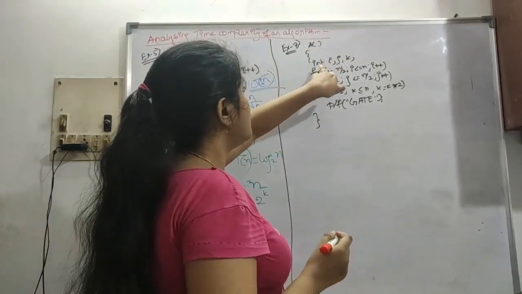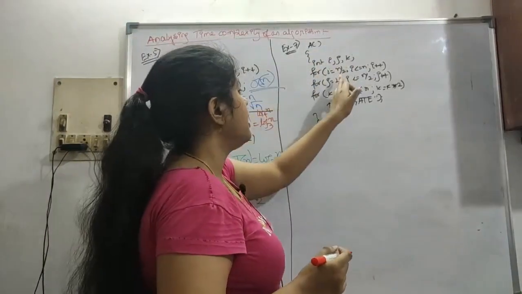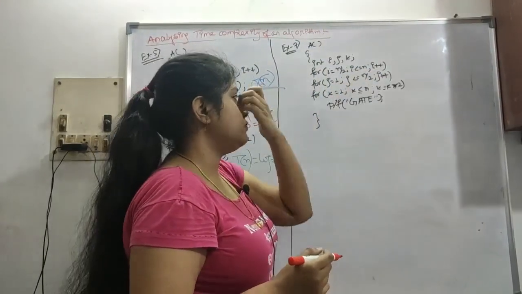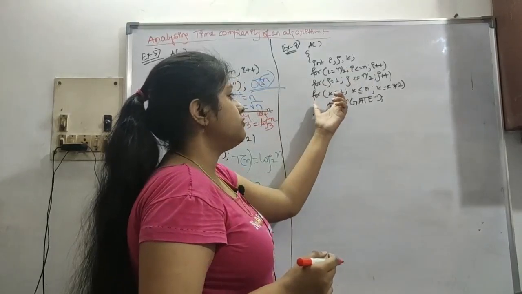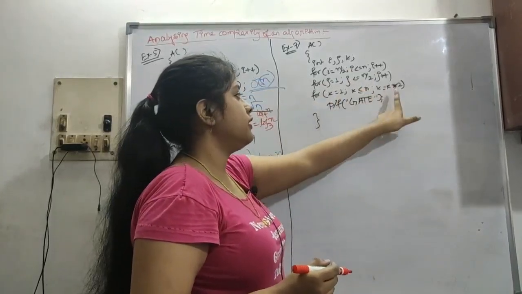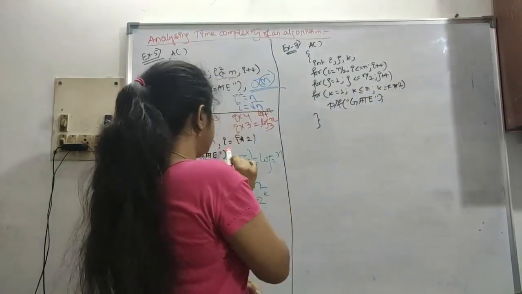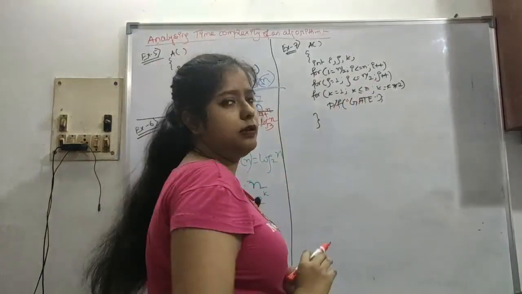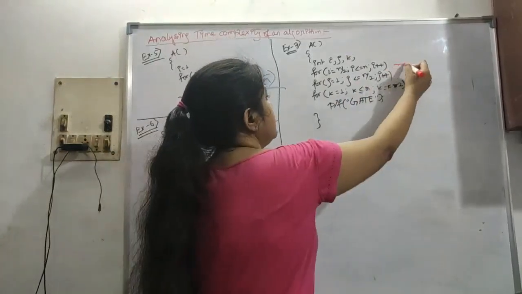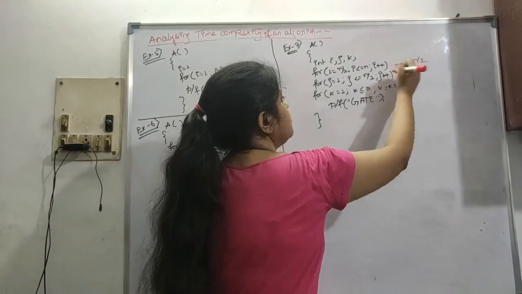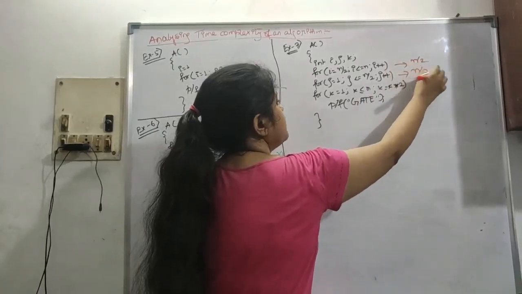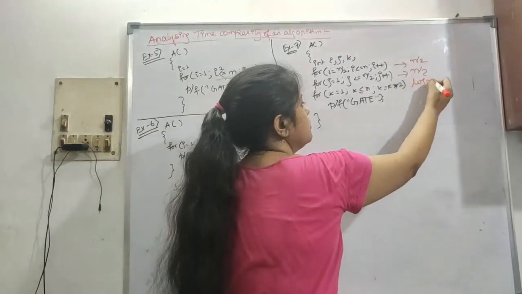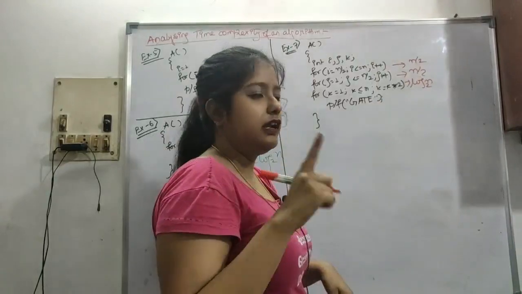So a is a function, int I, j and k. I is running from n by 2 to n and j is running from I to n by 2. Okay, so for k is equals to 1, k is less than equals to n, k is equals to k into 2. Similarly I is equals to I into 2. So these are all independently running for loops. We know that this will run n by 2 times, this n by 2 times, and here we have just seen this is log n base 2. So multiply all.